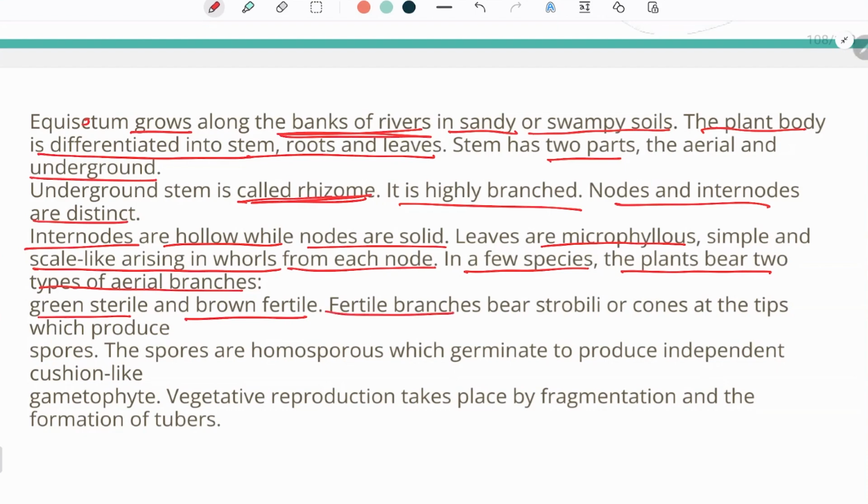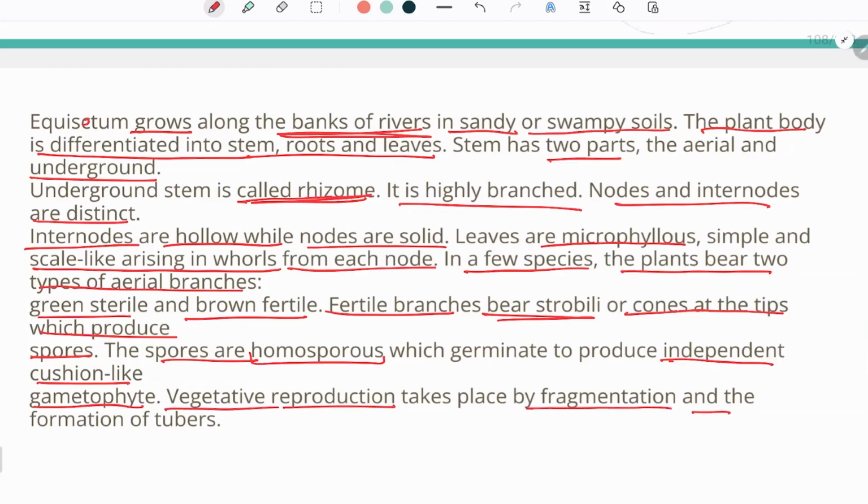Fertile branches bear strobili or cones at the tip which produce spores. The spores are homosporous, which germinate to produce independent cushion-like gametophytes. Vegetative reproduction takes place by fragmentation and the formation of tubers.